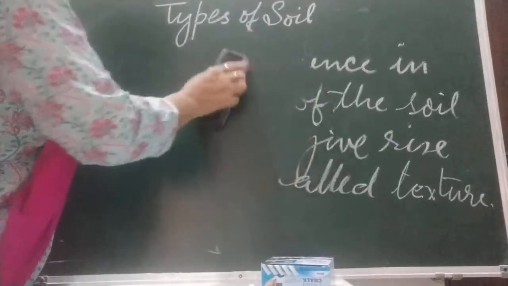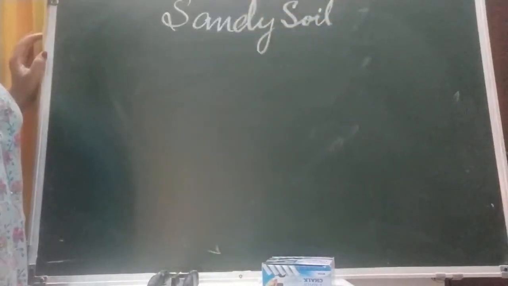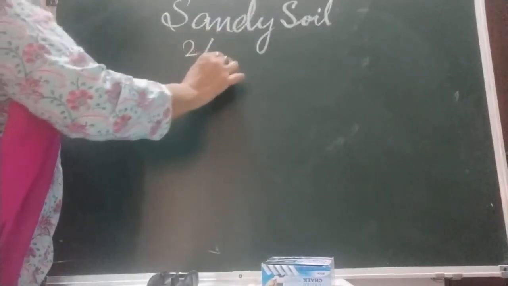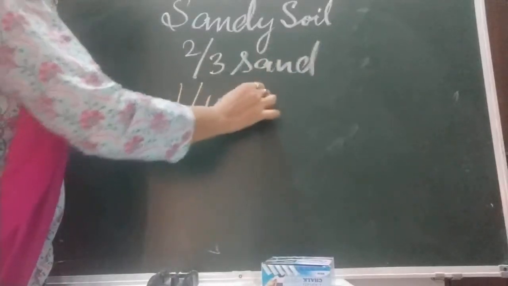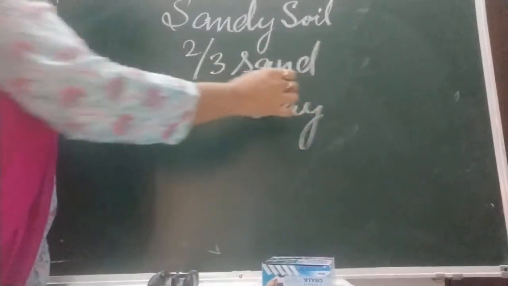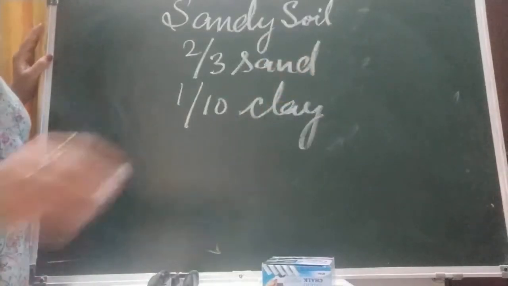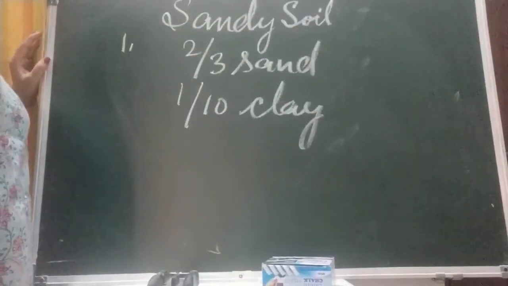There are 3 types of soil, broadly divided. Now we are going to discuss sandy soil. Children, in sandy soil, 2/3 is sand and 1/10 is clay. The rest is other things like silt and humus. Is this clear? So sandy soil is 2/3 sand and 1/10 clay.